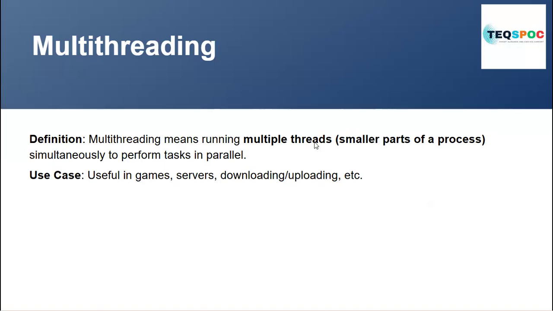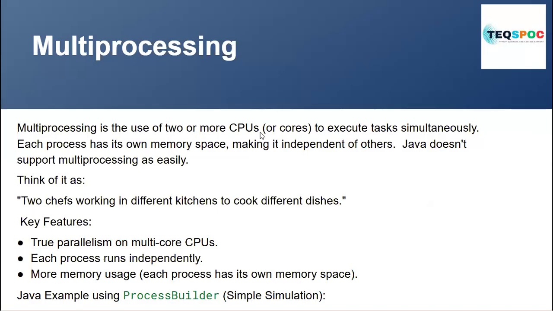Then what is multiprocessing? Multiprocessing is the use of two or more CPUs within a single system to execute multiple processes simultaneously. Then it is called multiprocessing.